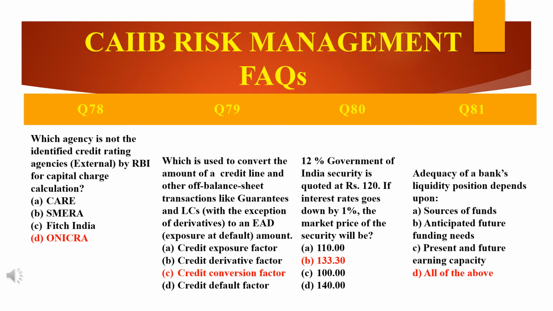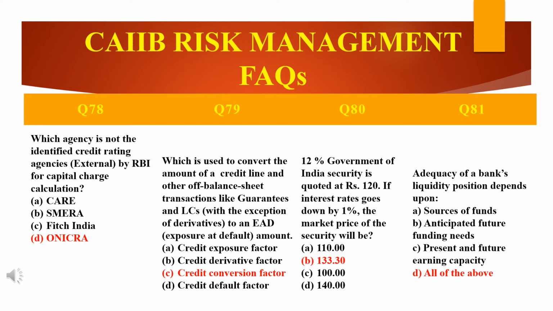Now see here the next question. 12% Government of India security is quoted at 120. This type of question we have already seen. 12% Government of India security is quoted at rupees 120. If the interest rate goes down by 1%, the market price of the security will be dash. If the interest rate goes down by 1%, what will be the market price of the security? It will be B, 133.30.